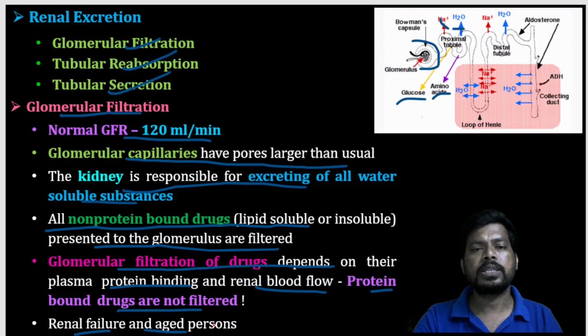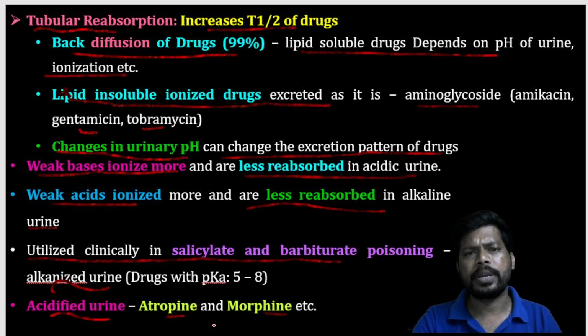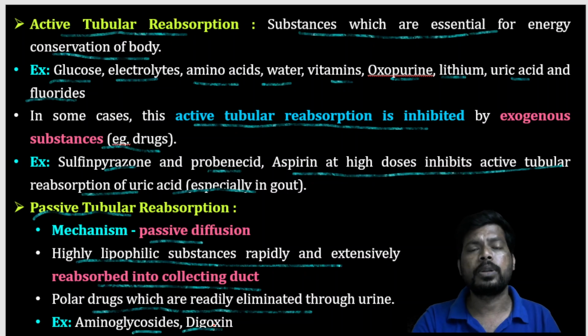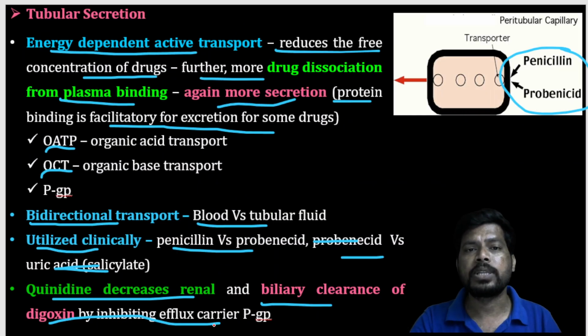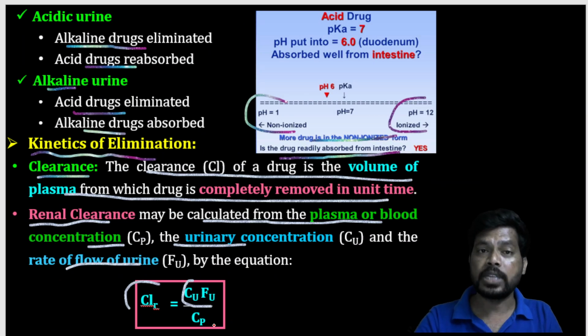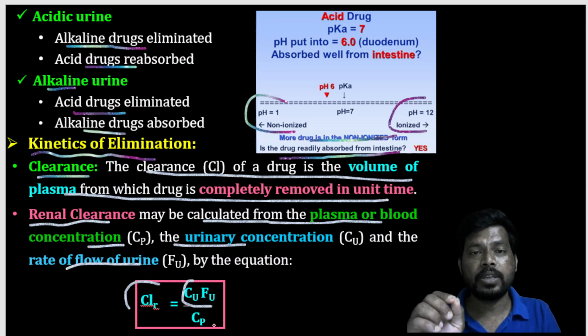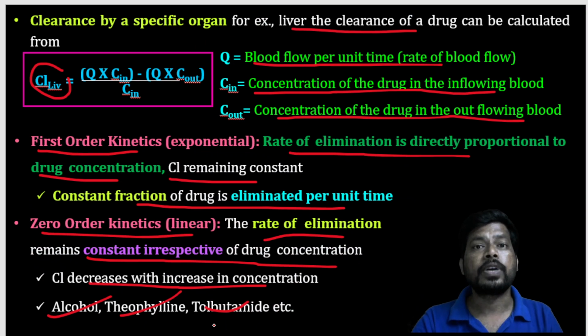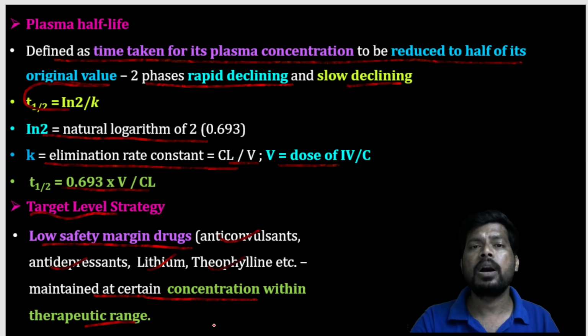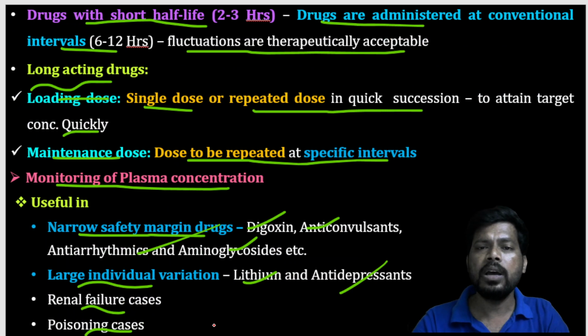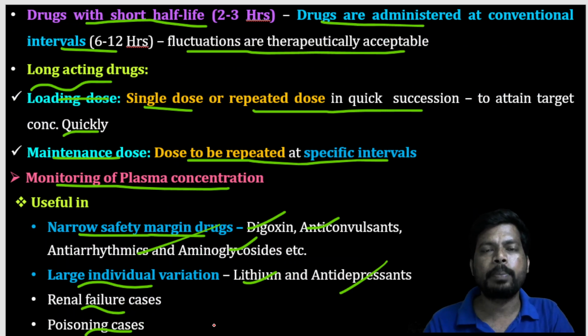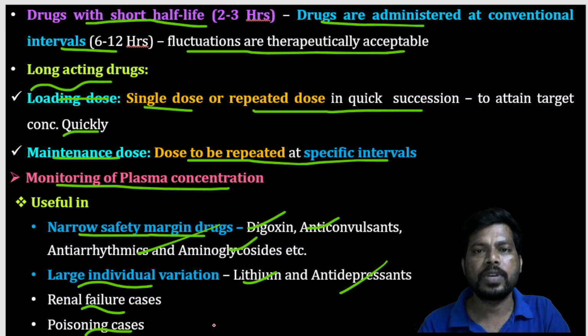So after that we discussed glomerular filtration rate, tubular reabsorption, active tubular reabsorption, passive tubular reabsorption, tubular secretion, and some of the important points regarding which drugs are eliminated based on the pH of urine, kinetics of elimination, first order and zero order kinetics, plasma half-life, and some of the important points in the pharmacokinetic parameter excretion. So this is our session, and in the next session we will come up with another topic. Okay, thank you.